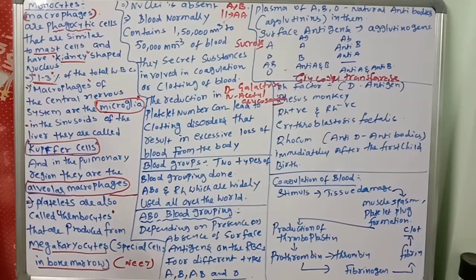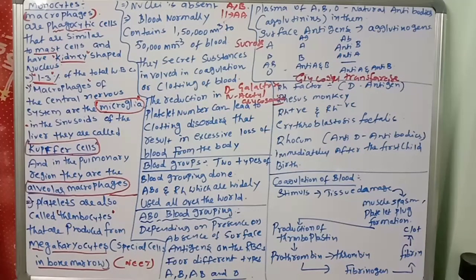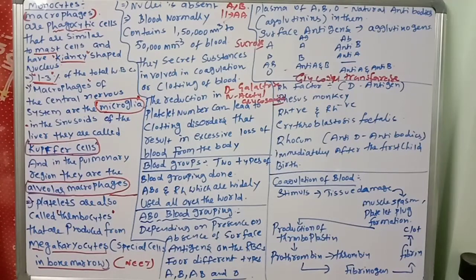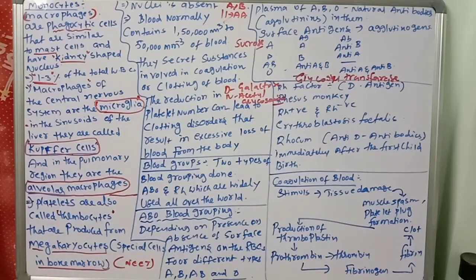Monocytes have a kidney-shaped nucleus and are 1.3% of the total WBC. The macrophage of the central nervous system is called microglia, that is the need bit. In the liver, Kupffer cells. In the lungs, pulmonary region, they are called alveolar macrophages. And thrombocytes are produced from megakaryocytes, special cells in the bone marrow. The nucleus is absent. Blood normally contains 1,50,000 to 3,50,000 per cubic millimeter of platelets, substances involved in the coagulation or clotting of blood. A reduction in the platelet number can lead to clotting disorder, resulting in excessive loss of blood from the body.